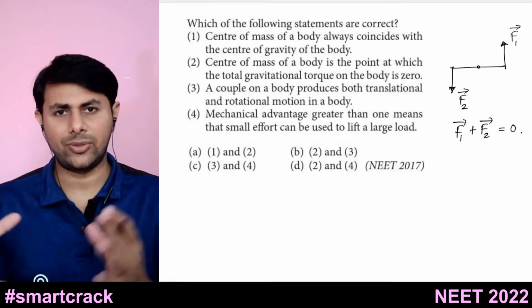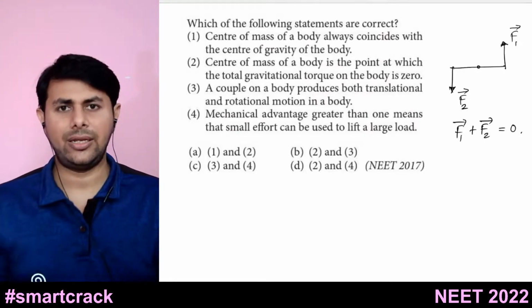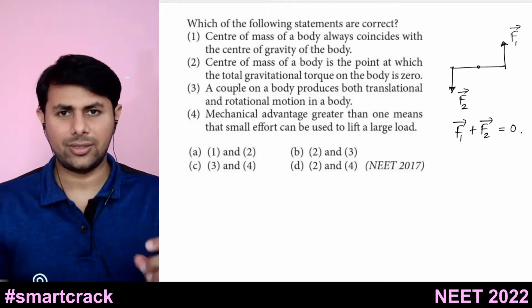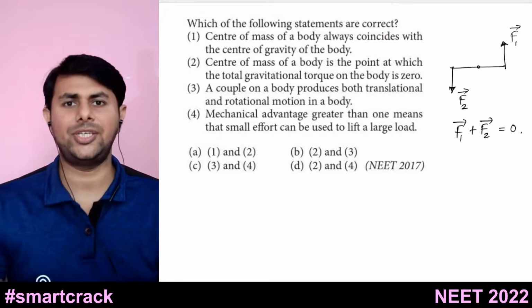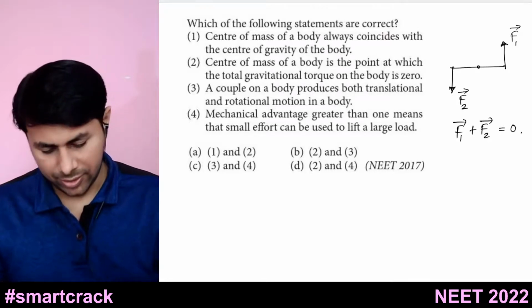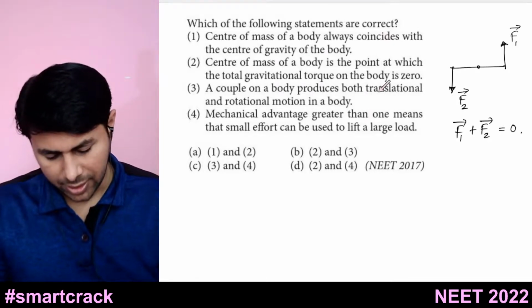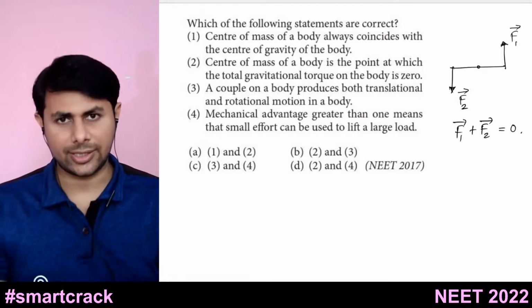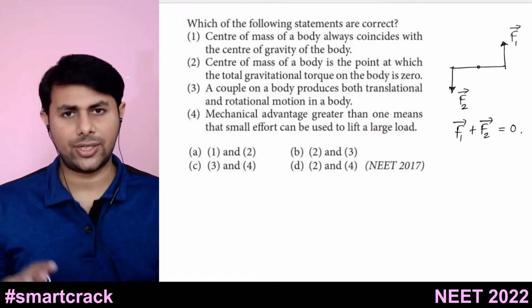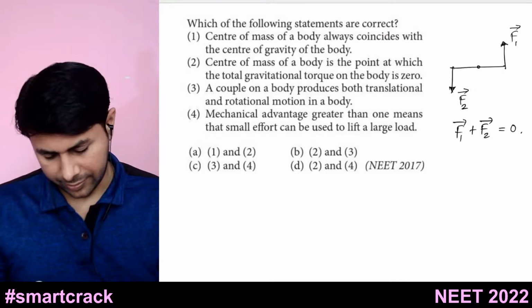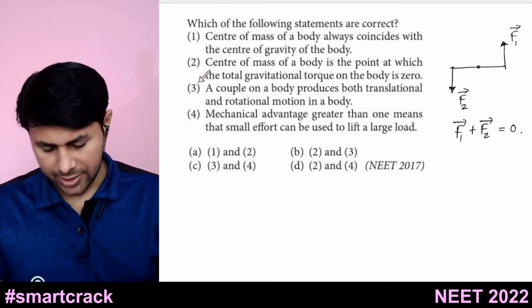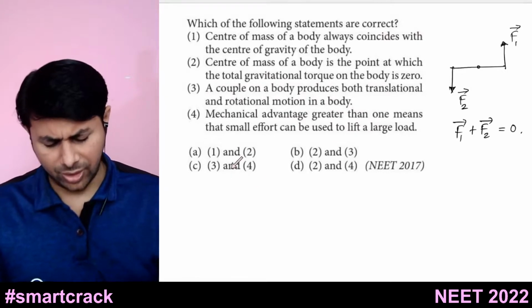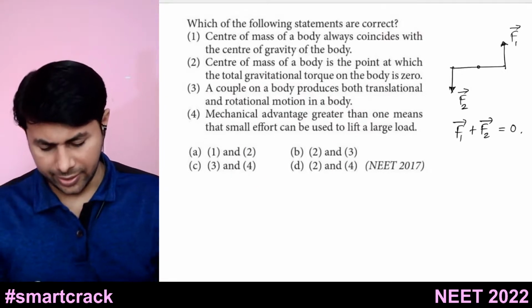If the sum of total forces is 0, those forces cannot produce a translational effect. So translational effect is 0. Couple does not produce a translational effect; it produces only rotational effect. So option 3 is also not correct, and that means all of these options are incorrect actually.